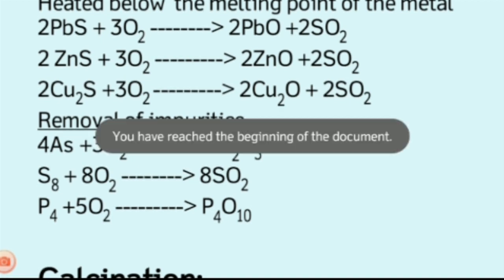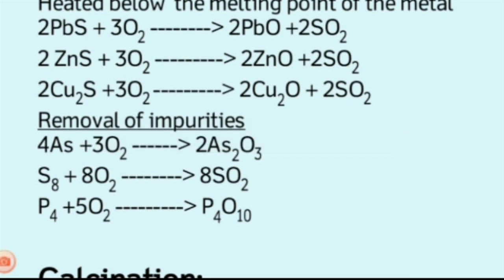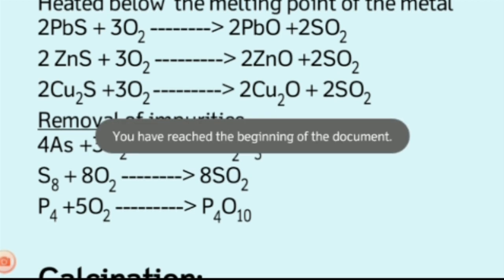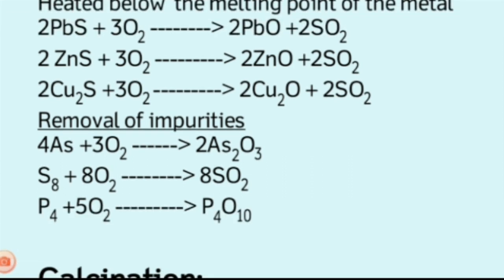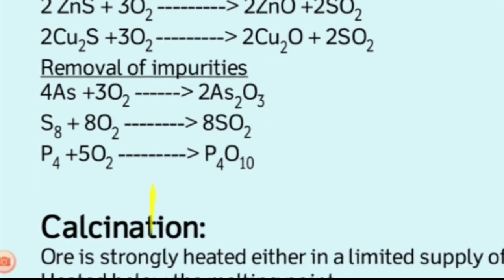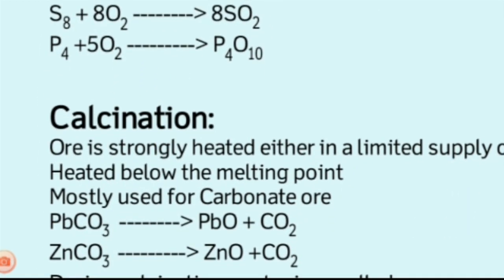Arsenic reacts with oxygen to form As2O3, sulfur forms sulfur dioxide, and phosphorus forms phosphorus pentoxide. These are volatile substances, so the impurities present in the ore are removed in this way.